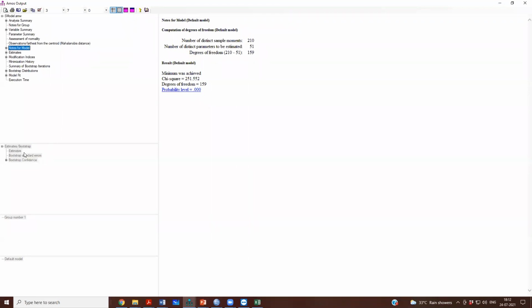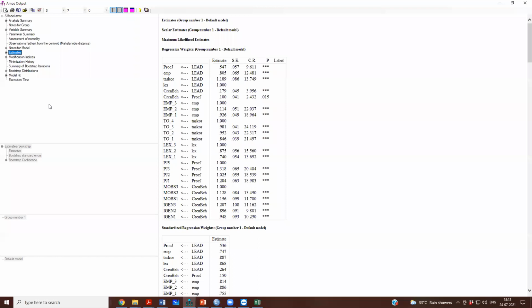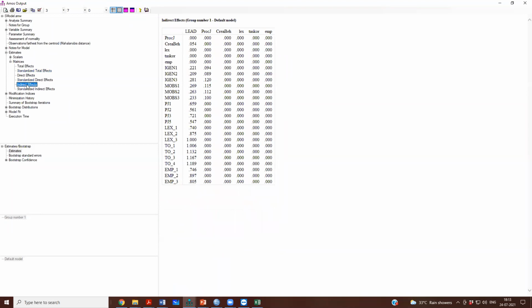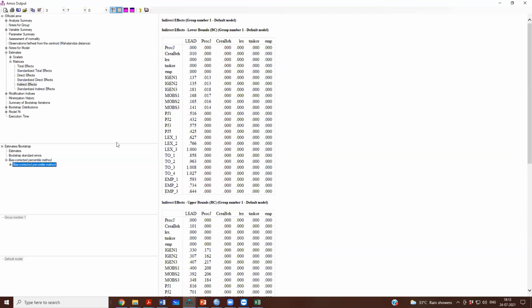Now you will see that there is a new output which talks about estimates. When we go to the estimates of our model, you open this up, click on matrices, and look at indirect effects. So this is your indirect effect, 0.054.